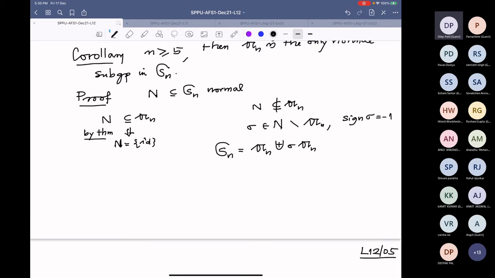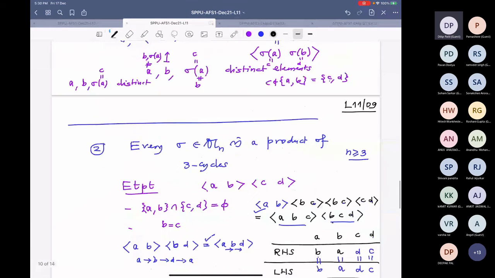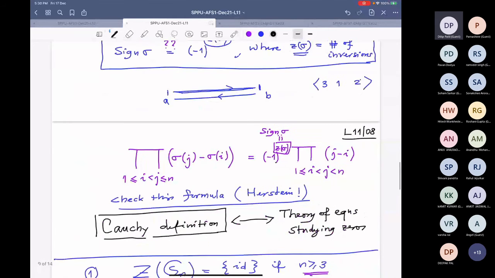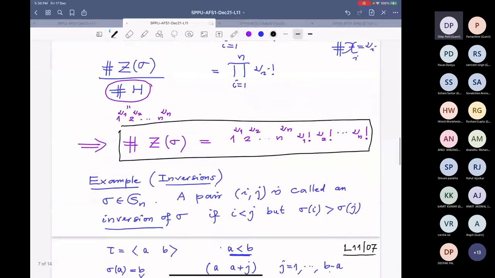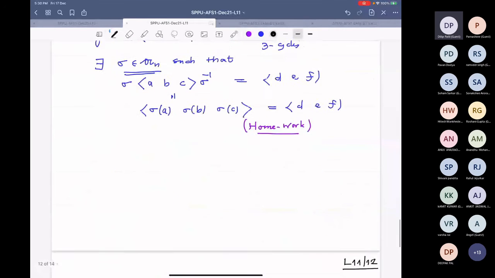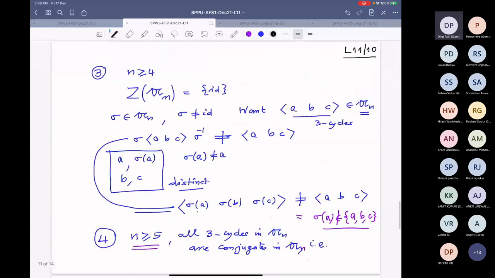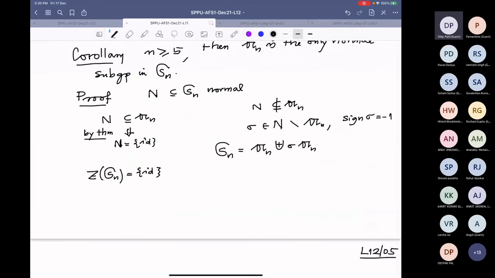But we also know the center of Sn is trivial. That we proved. Center of An is also trivial. Center of Sn is also trivial. That was easier. That was probably in the earlier lecture. All right, so center of Sn is also trivial.